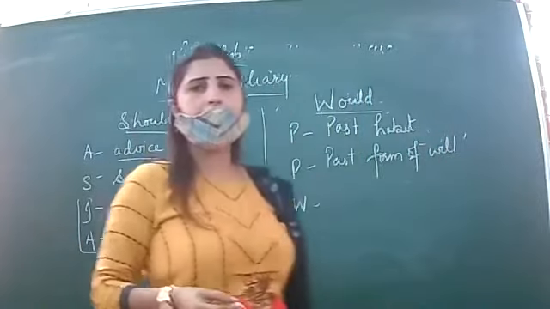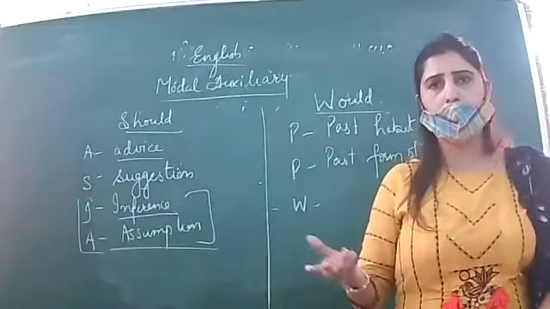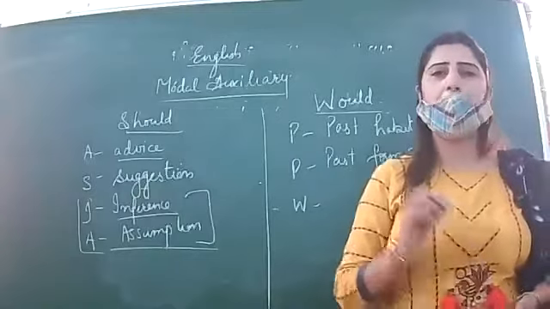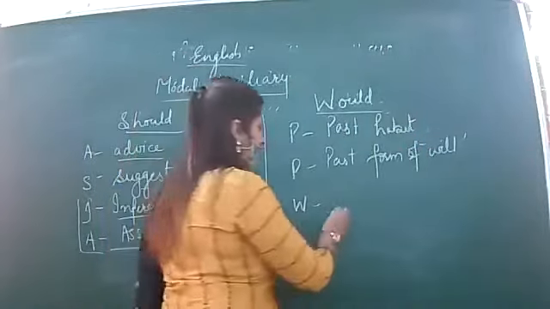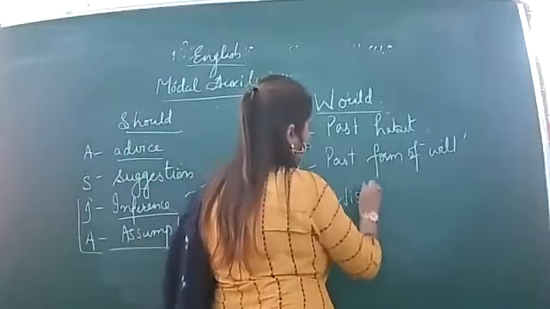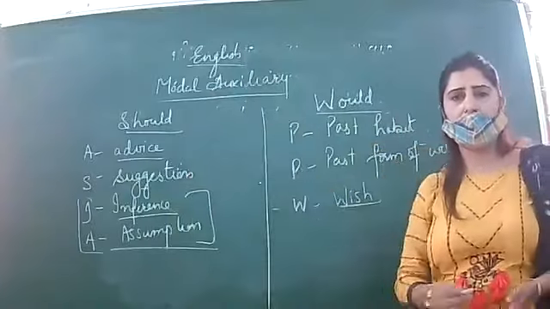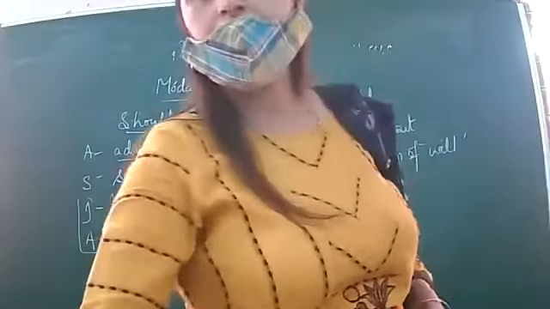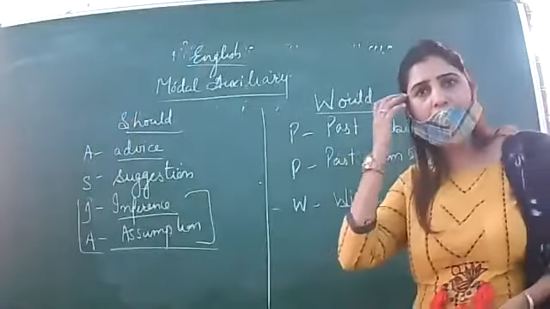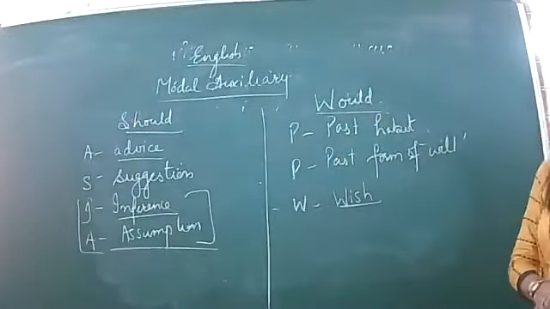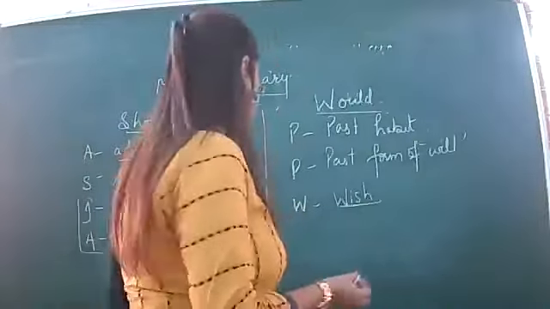When you write direct, indirect, what do you do? You change will into would. So this is the past form of will also. Then W for wish. When you make some kind of wish, for example, would that I were a rich man. Would that I were a king. You are making some wish, right? So then also you can use would.